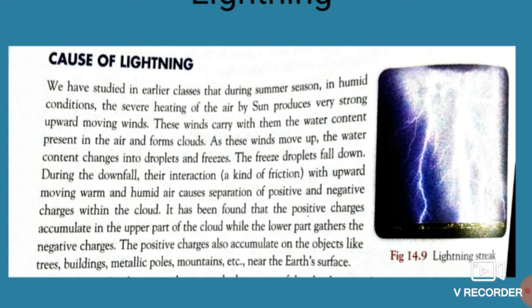The positive charges also accumulate on objects like trees, buildings, and metallic poles, which are tall things, that is, high in terms of their height. So these things, trees, buildings, metallic poles, mountains, etc., also possess positive charges near the earth's surface.